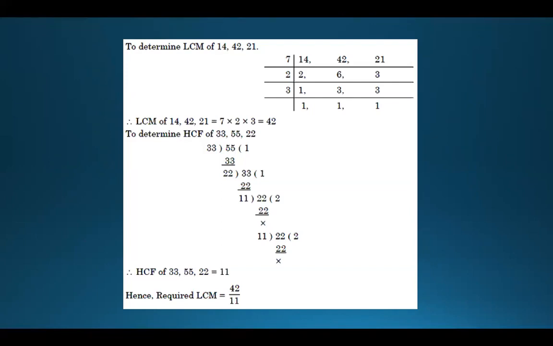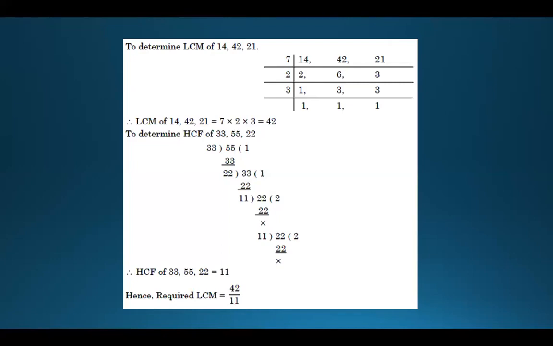Okay. And for HCF, now we need to find out the highest common factor of 33, 55, and 22. The method shown here is the division method. You can also go for the prime factorization method. I have not shown the prime factorization method because it is common for both LCM and HCF, and everyone knows that.